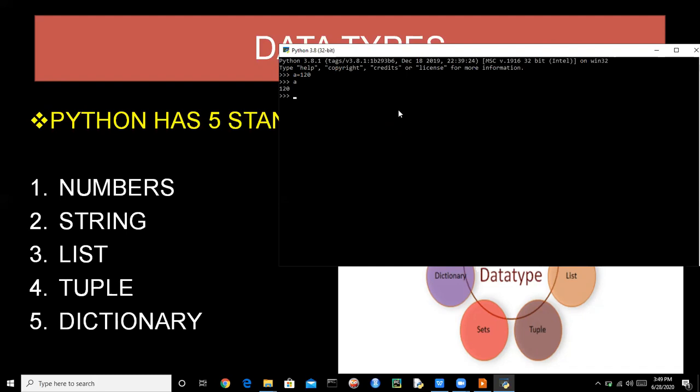So we don't need to write print here. Let's just start with numbers. We are assigning 120 to A. So the value of A is 120 and it is a number. If we print type of A, it will print integer. Numbers also have float and complex data types, so we will see that later. Now let's see string, how a string can be printed.